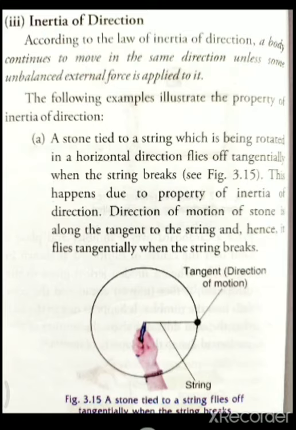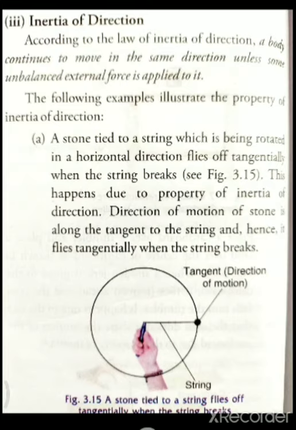Example A: a stone tied to a string which is being rotated in a horizontal direction flies off tangentially when the string breaks. See figure 3.15. A string is there, and with the help of the string a stone is tied and it is rotating in a horizontal direction. Suddenly, if the string breaks, what will happen? Obviously the stone will fly off tangentially when the string breaks.